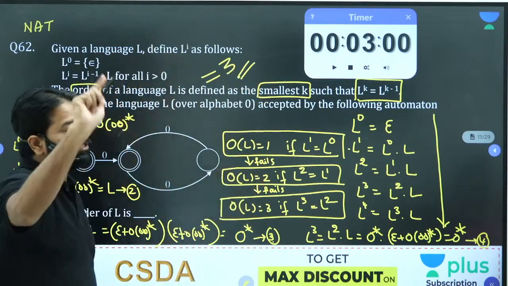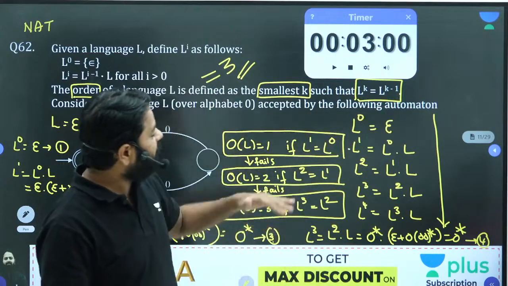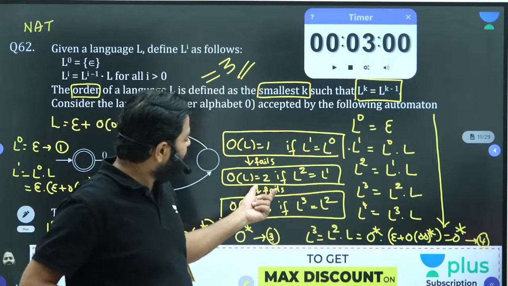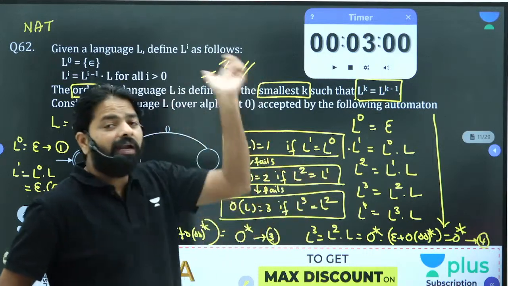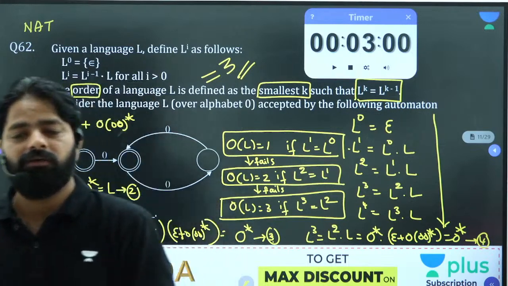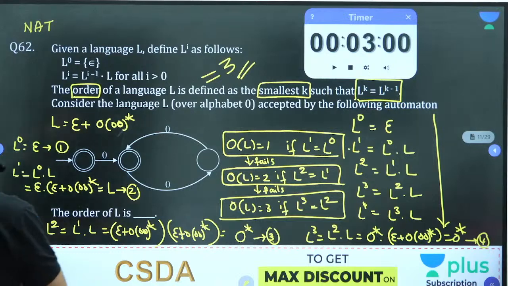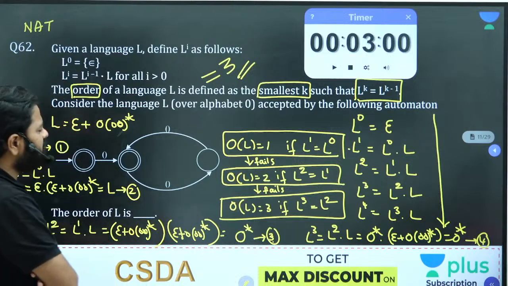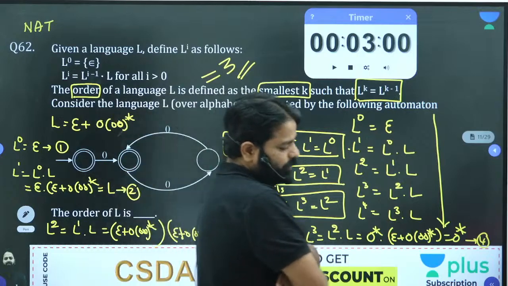In the GATE exam question, it was L power k equal to L power k plus 1. In that case, we are not going to check this way; there L power 2 will be checked with L power 3, so order of L will be 2 in that GATE question. Understood? This is how we should solve the question. It was one of the GATE questions. Very interesting. It's not just TOC, it also involves some kind of algorithmic approach.